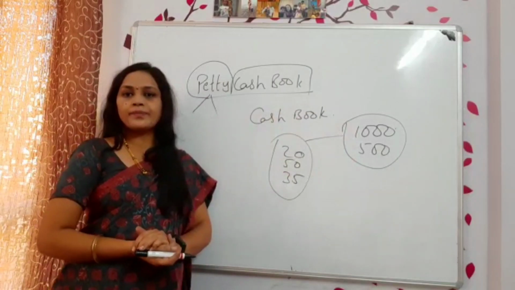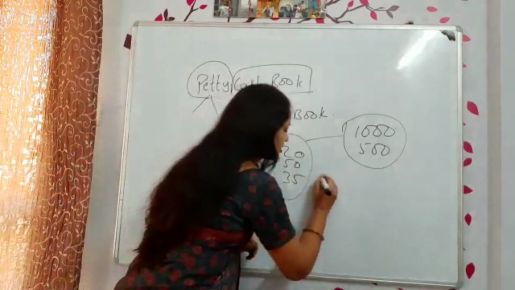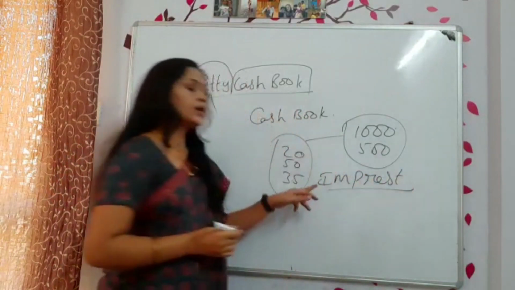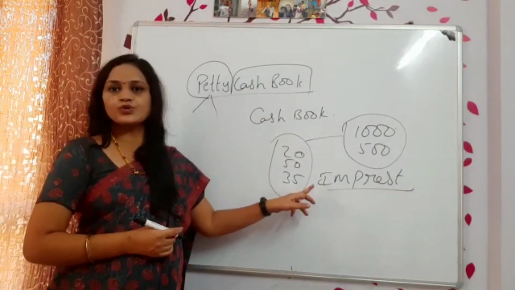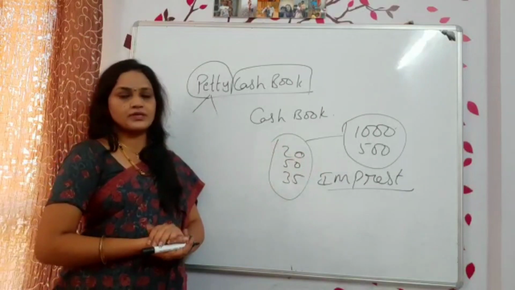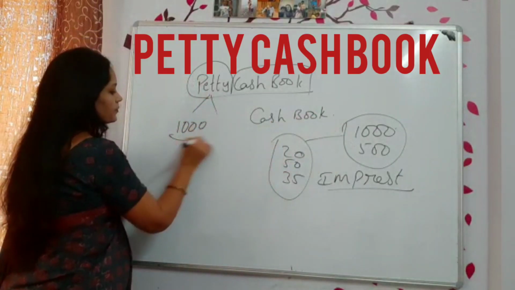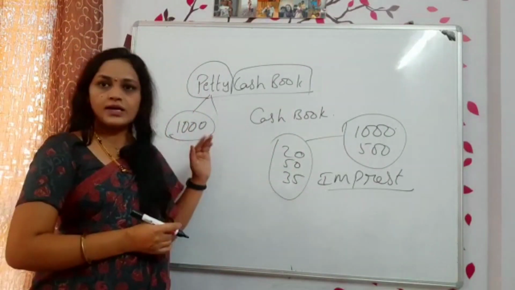Okay. Now we have prepared petty cash book. In that we are having one method which we are following, the impressed system. What is this impressed system? I said in the month starting you have received 1000 rupees. In this 1000 rupees only you have to take care of all the expenses.